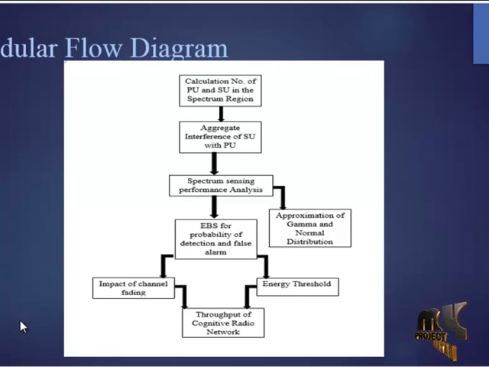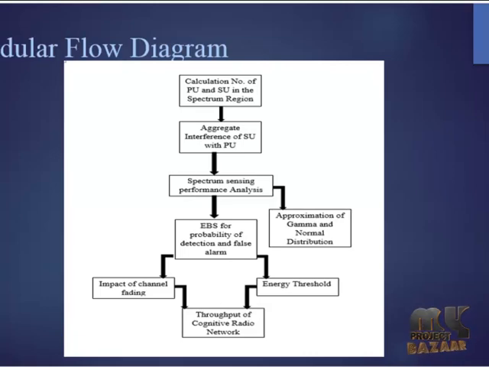By taking both values in comparison with the throughput of the cognitive radio network, it is shown that with the impact of Rayleigh fading and the energy threshold values, the probability of detection and probability of false alarm for our energy-based sensing of secondary users have drastically decreased, and the gamma distribution function and normal distribution function for the sensing of secondary users have given a maximum throughput in the cognitive radio network.